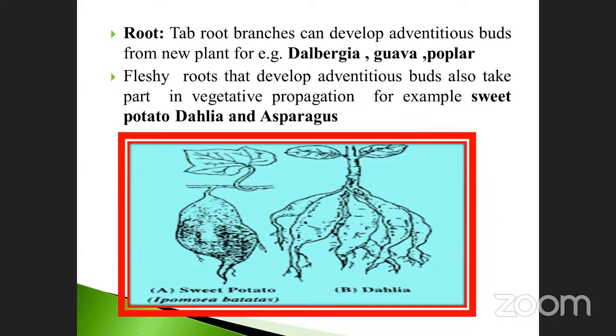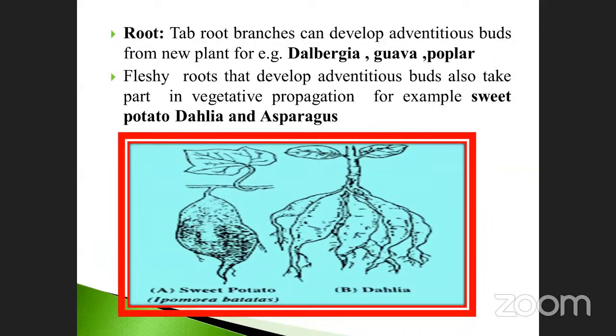Suppose, for example, when you plant in favorable conditions, the root, particularly the taproot, produces adventitious buds. The adventitious buds grow as a new plant, similar to the original.